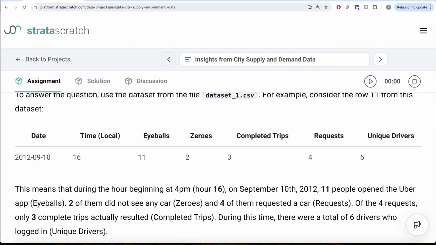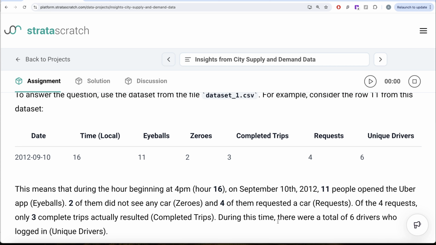So this 16 means 4 p.m., that is between 4 p.m. to 5 p.m. There are 11 people who opened the Uber app, right? So eyeballs is how many people are opening the app. Zeroes is basically two of them did not see any car, and four of them requested a car. So this is requests. Out of the four requests, only three completed trips actually resulted.